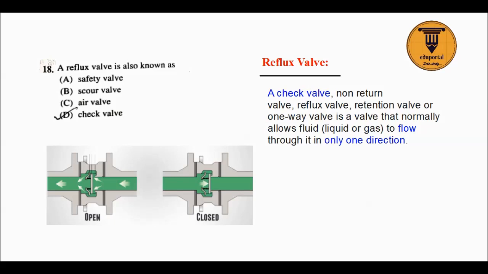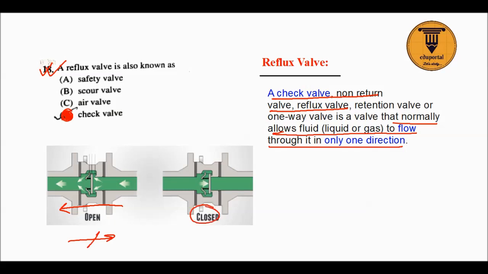The next question is a reflux valve, an easy question, also known as check valve. You know its working principle. It opens for one directional flow. A check valve or a non-return valve or a reflux valve is a valve that normally allows the fluid, liquid or gas to flow through it in one direction. It allows the flow in this direction but doesn't allow the flow in this direction. You can see closed, you can see open. So one direction. It is also called check valve or reflux valve. So option D is the correct answer.